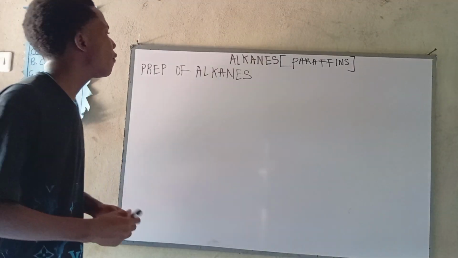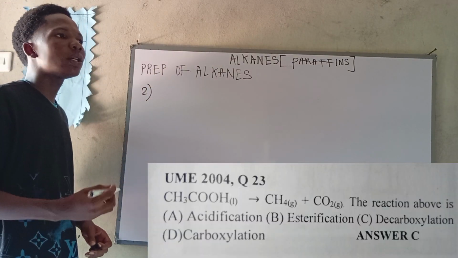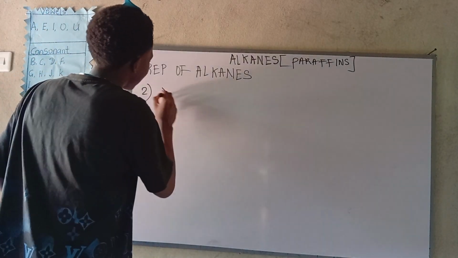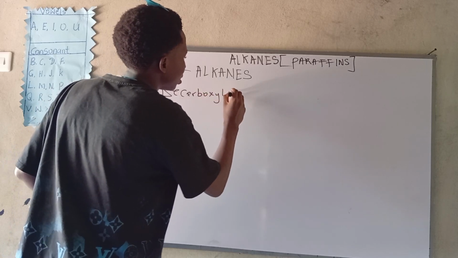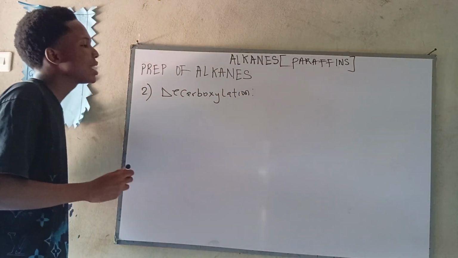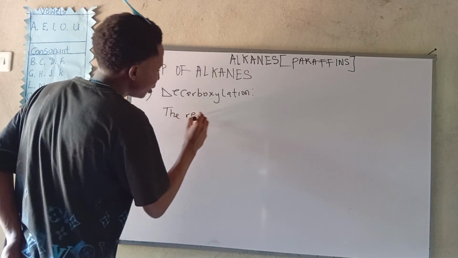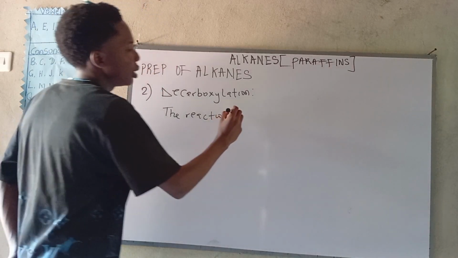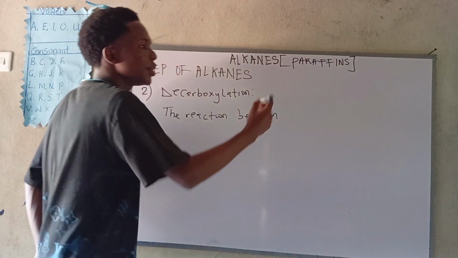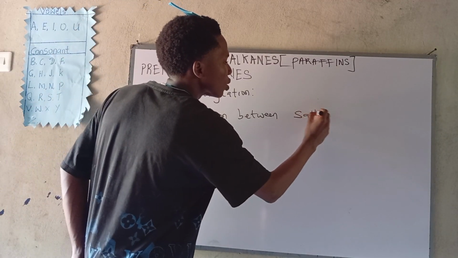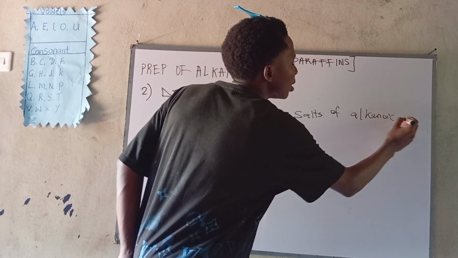Now guys, we move on to the next preparation of alkanes. The next preparation of alkanes is called decarboxylation. Alright? Now let's write. Alright guys, decarboxylation. What do we mean by decarboxylation? It is the reaction between what and what? Between salts of alkanoic acid.